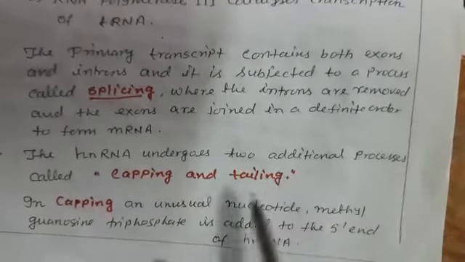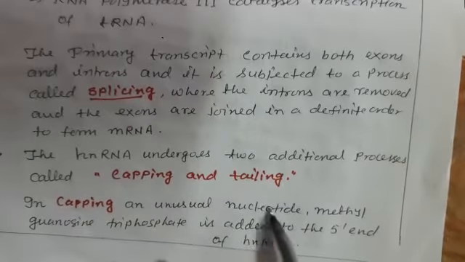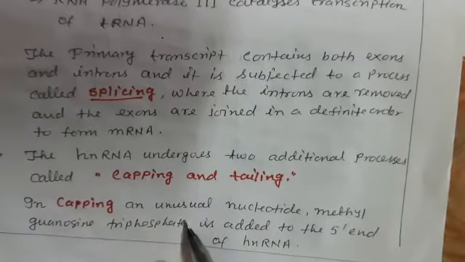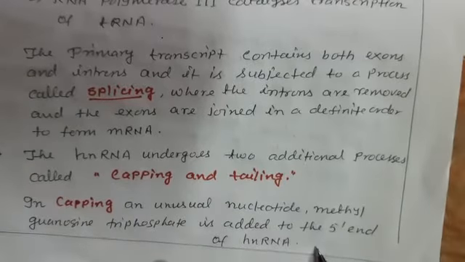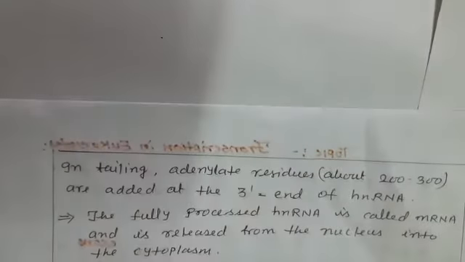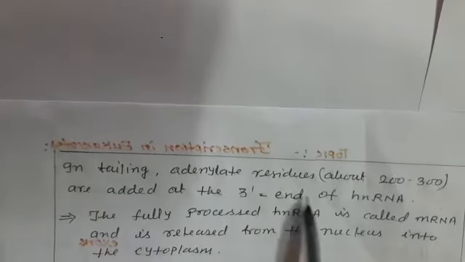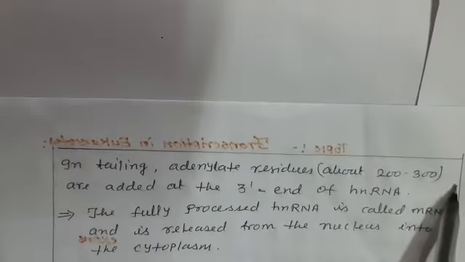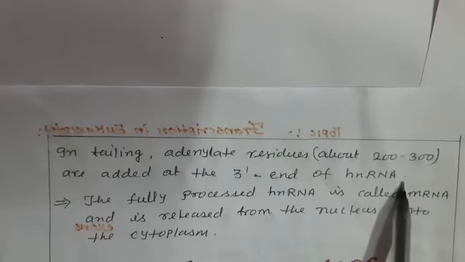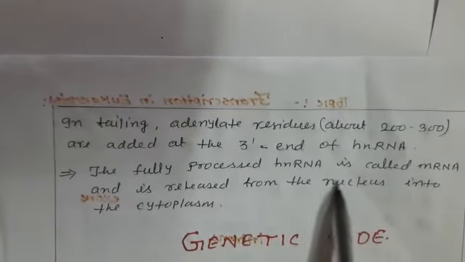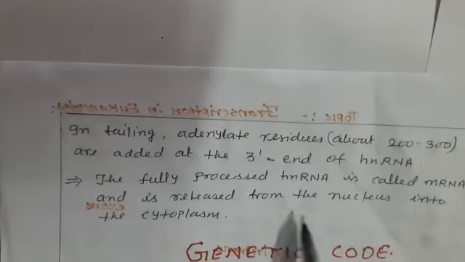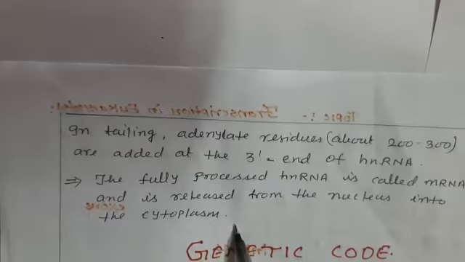In capping, an unusual nucleotide, methyl guanosine triphosphate, is added to the 5' end of the hnRNA. In tailing, adenylate residues, about 200 to 300, are added to the 3' end of the hnRNA. Now, the fully processed hnRNA is called messenger RNA and is released from the nucleus into the cytoplasm.